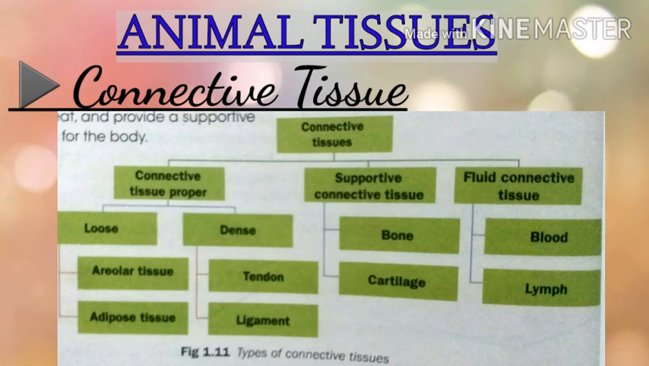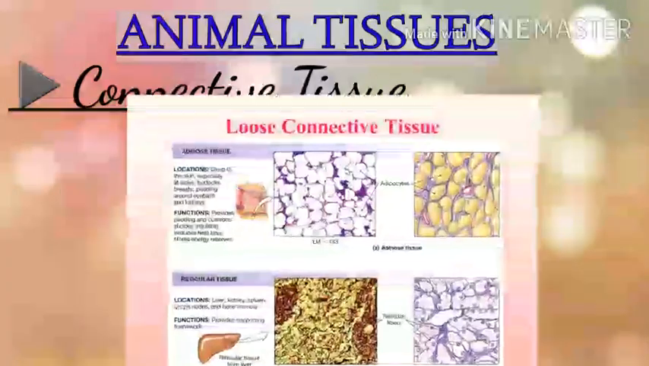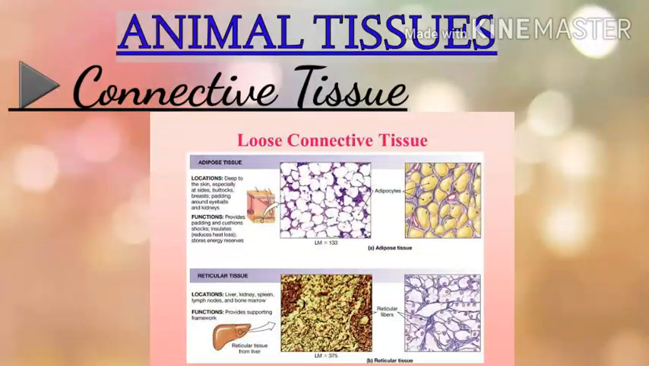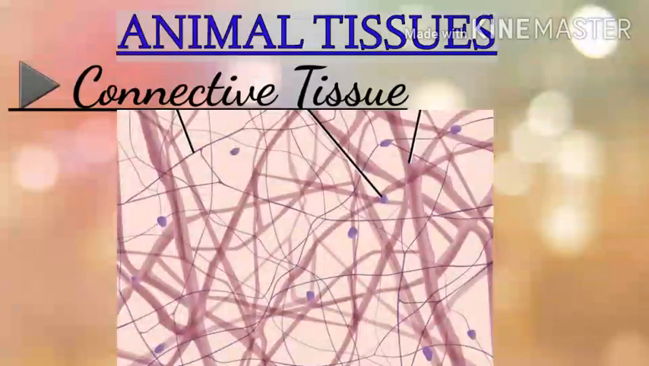The first type of connective tissues is connective tissue proper. Under that category, the first type is loose connective tissue. These are distributed throughout the body, attaching the epithelial tissues to underlying tissues. They serve as packing and binding material for most organs in the body. The two types of loose connective tissue are areolar tissue and adipose tissue.